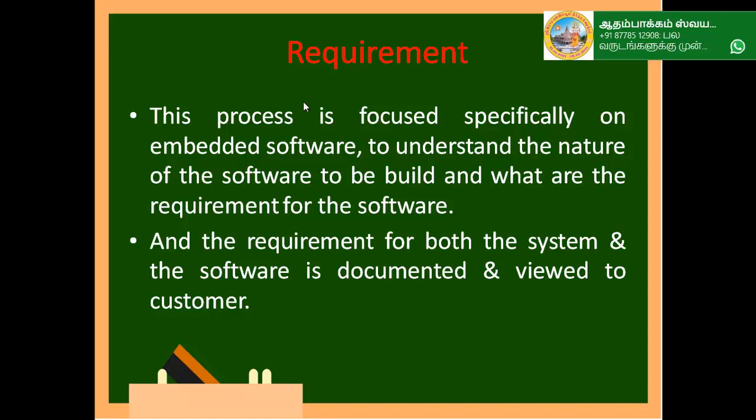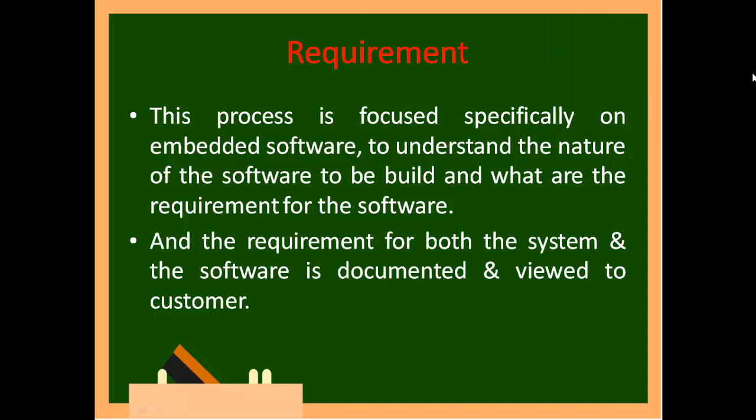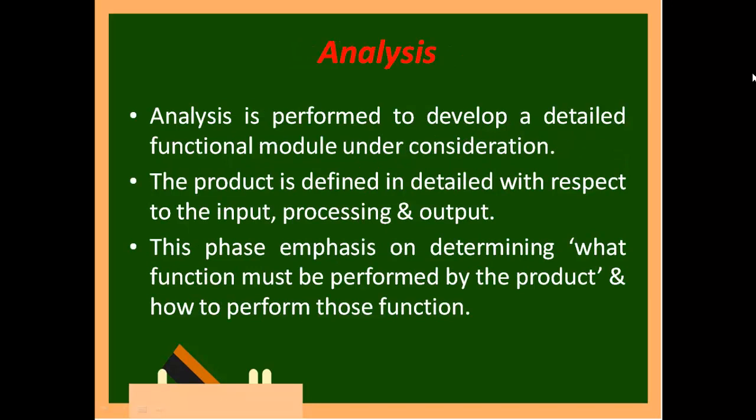This process is focused especially on embedded software, to understand the nature of the software to build and what the requirements for the software are, and the requirements for both the system and the software are documented and viewed by the customer. Analysis.